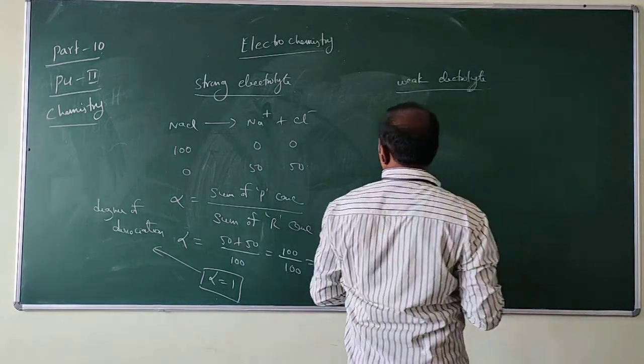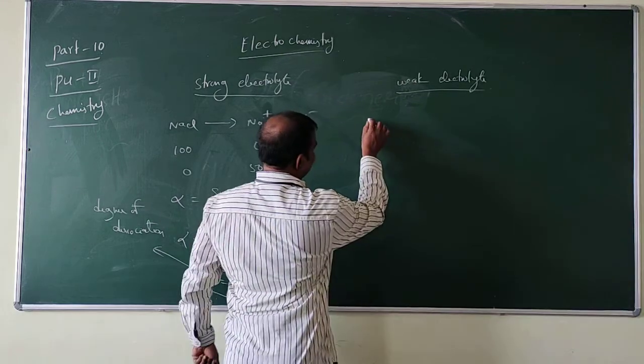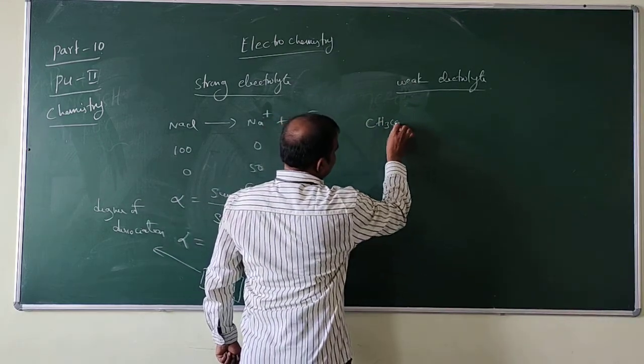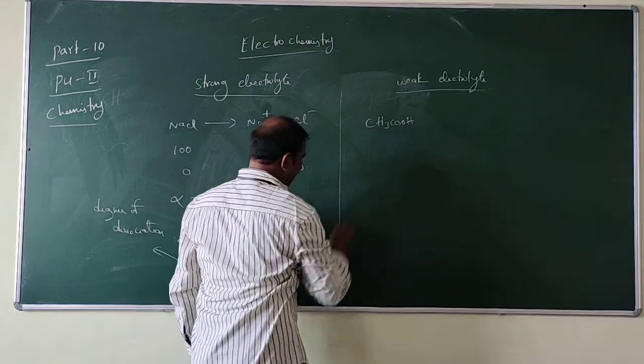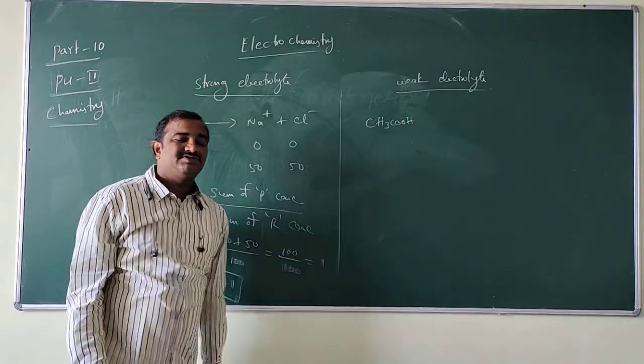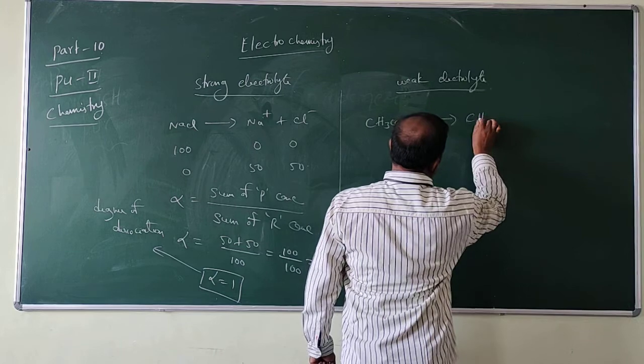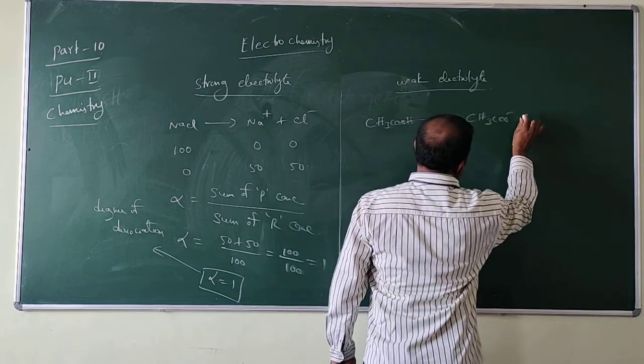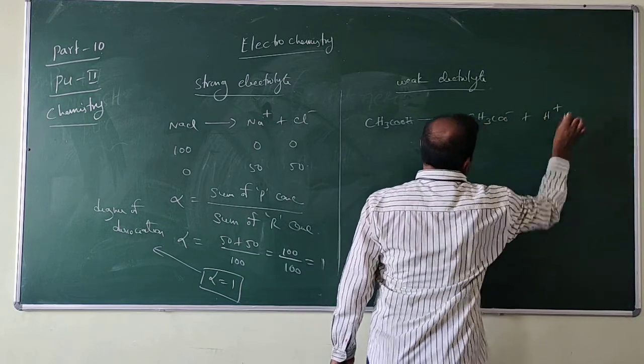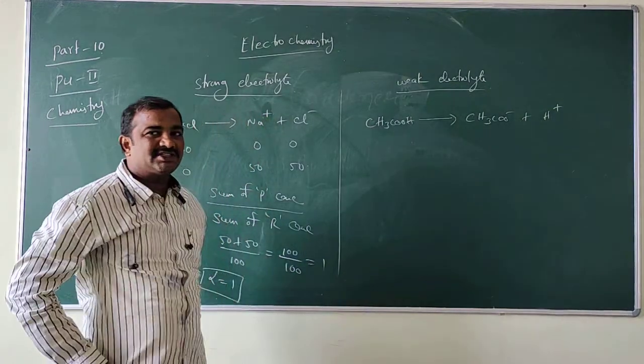Like that, if you go to a weak electrolyte, see, CH3COOH, acetic acid, is a weak electrolyte. CH3COOH converts into CH3COO minus plus H plus.